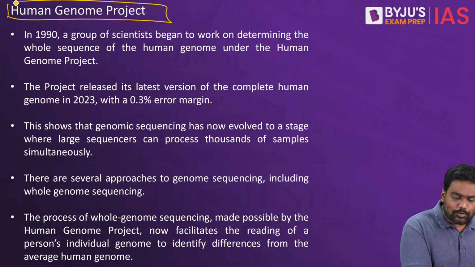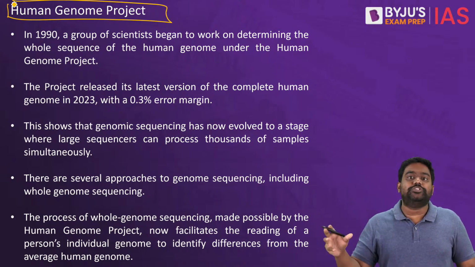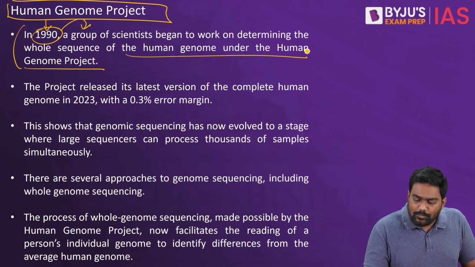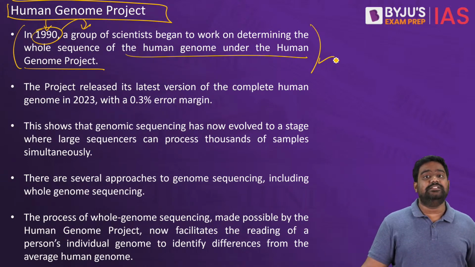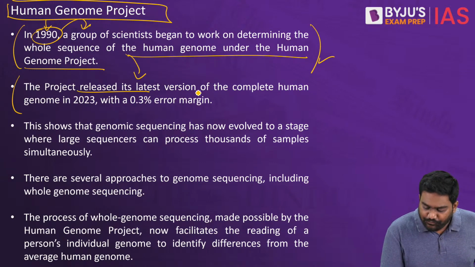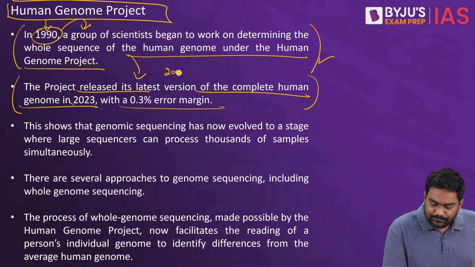And there is a global project for this called the Human Genome Project. It was started in the 1990s as a collaborative global initiative between several countries and several institutions. Through the Human Genome Project, the first full-length human genome was sequenced in 2003.